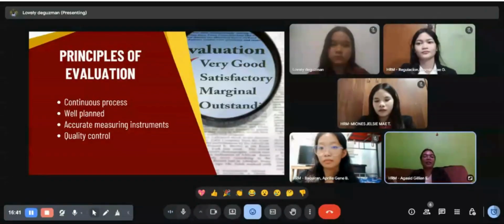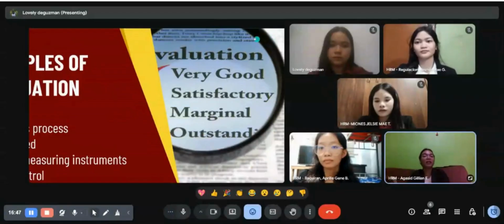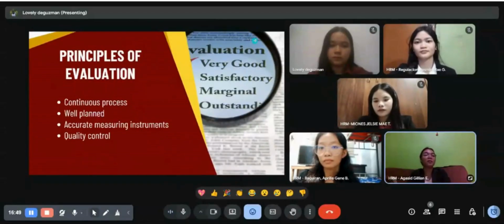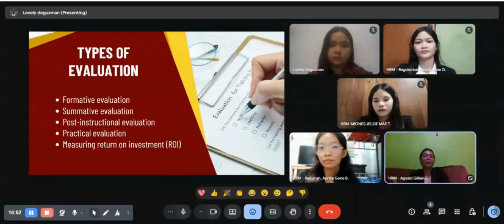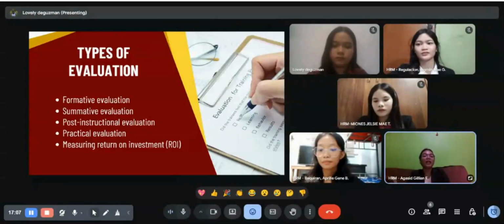Next is the evaluation strategy. This explains how the evaluation will be conducted, including who is responsible, where it takes place, and when it will happen. First, we have the who, which is the responsibility. This answers who will conduct the evaluation, who will collect the data, who will analyze and interpret the results, and who will decide whether to continue, adjust, or stop the program.